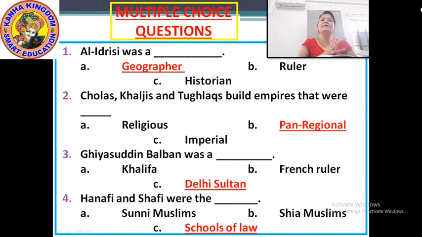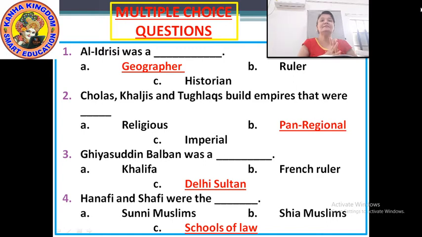Al-Idrisi was a dash. Now who was Al-Idrisi? A. Geographer, B. ruler, C. historian. Al-Idrisi was a geographer. Our answer is option A. Next,